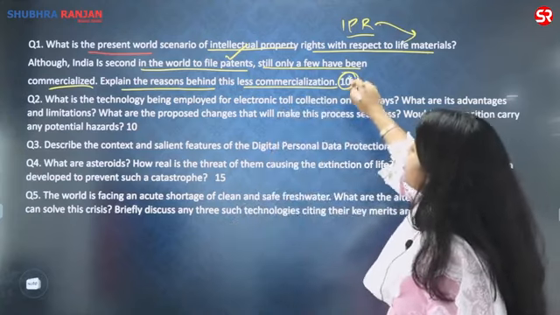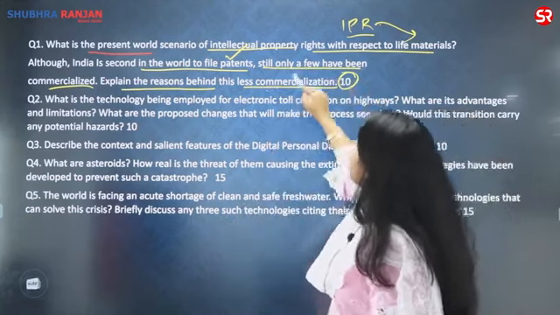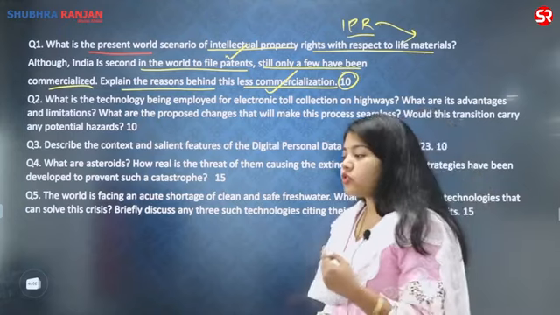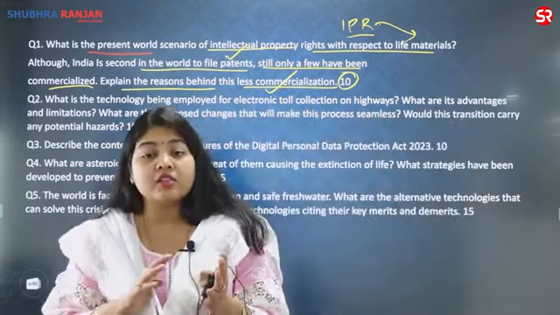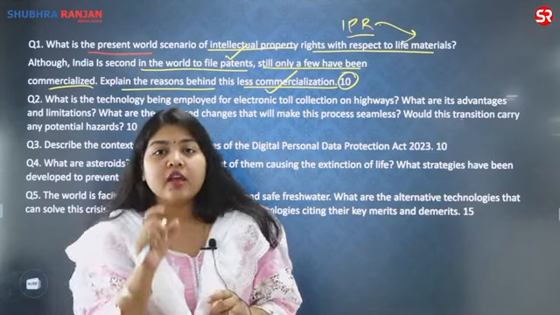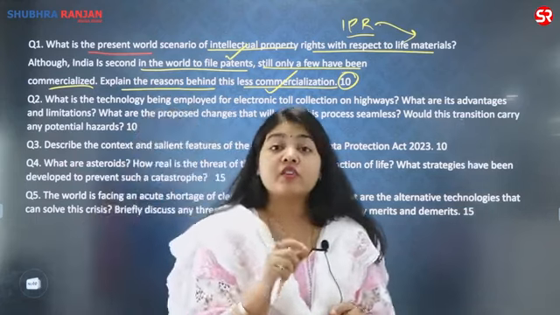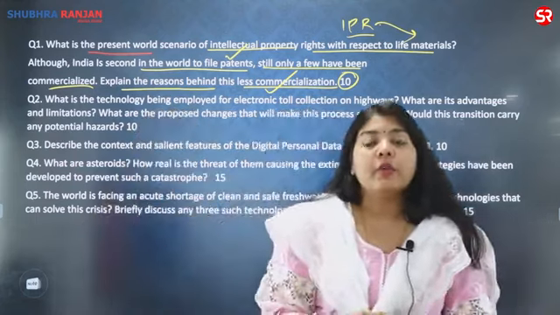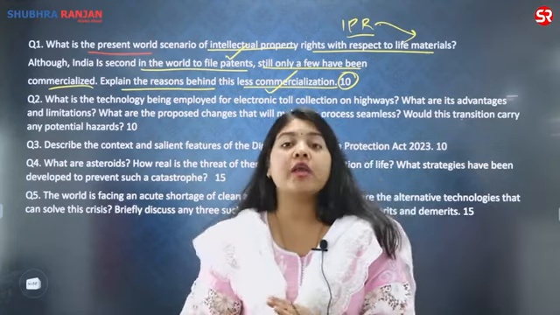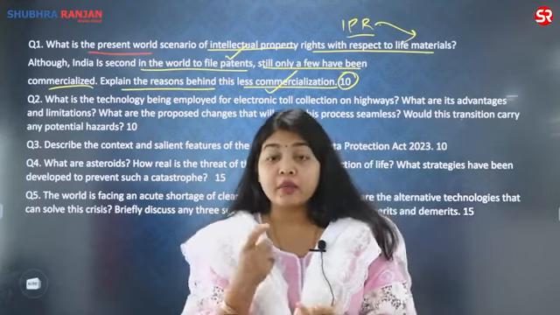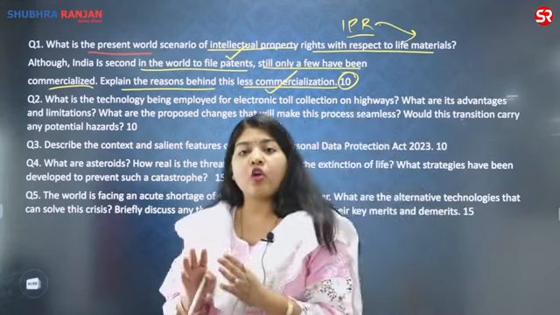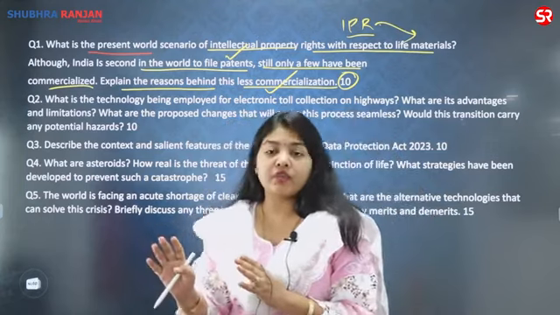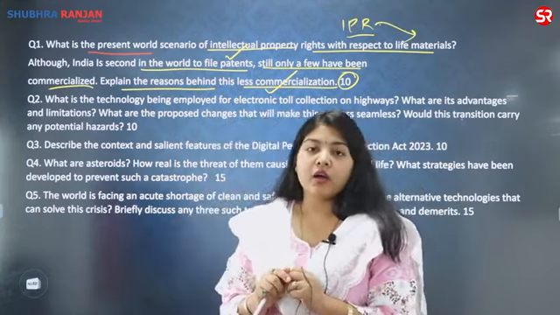The second part of this question is the reason behind this less commercialization. So it basically wants to say that why are we not converting the research into tangible products? There is a lot of research which is going on, but it is not taking this shape, or it is not resulting in the products which are formed. We are making a lot of progress when it comes to scientific innovation, but not in the commercialization of it.